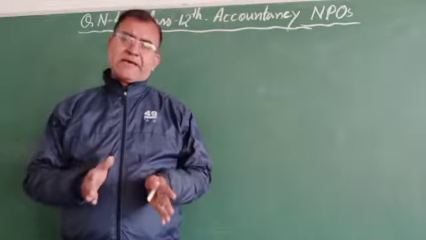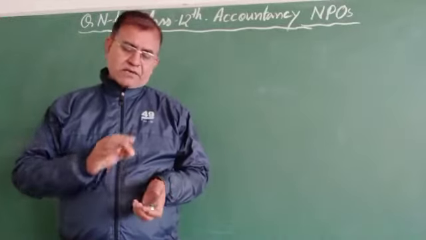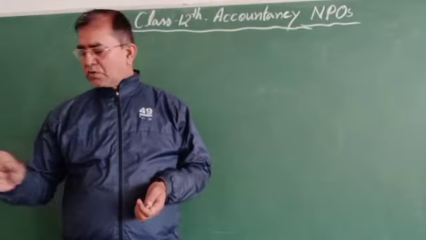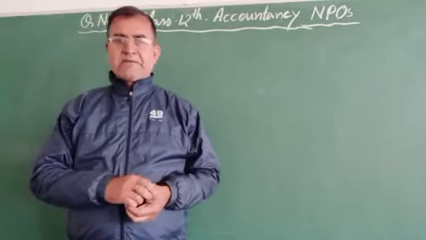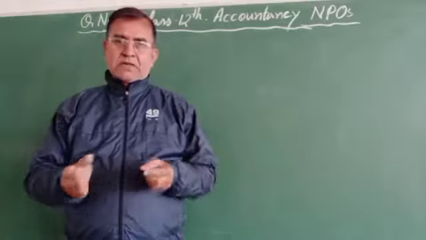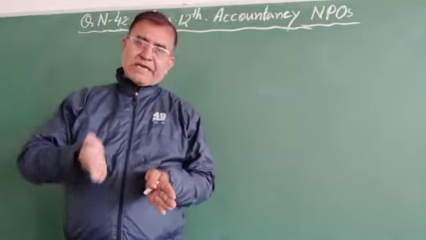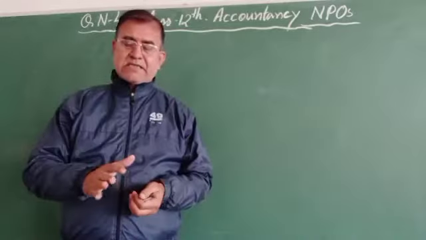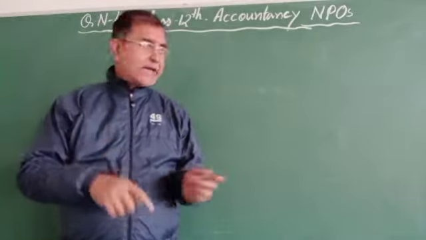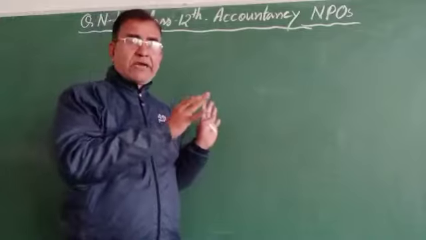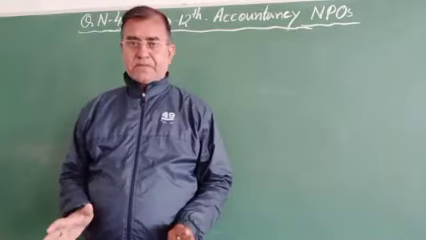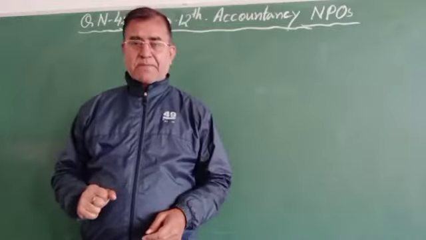Just go through the information given, and the additional information given. The information will tell you how to deal with the items given in the question paper.